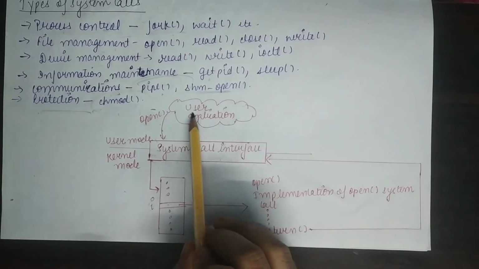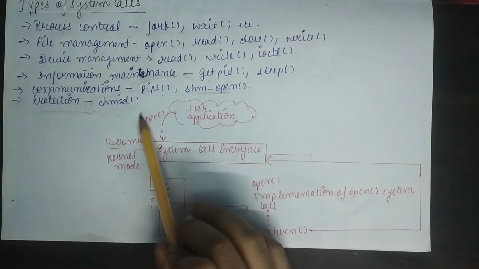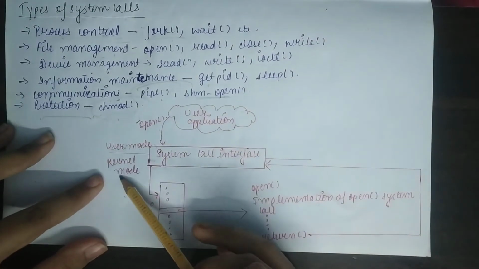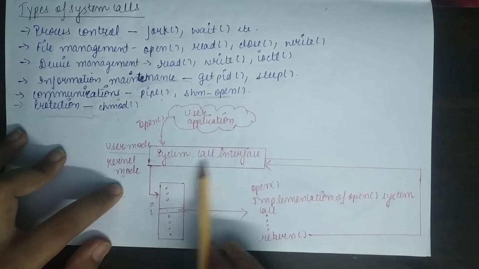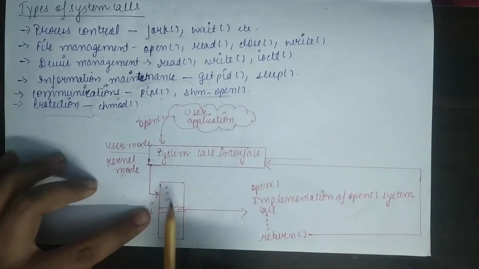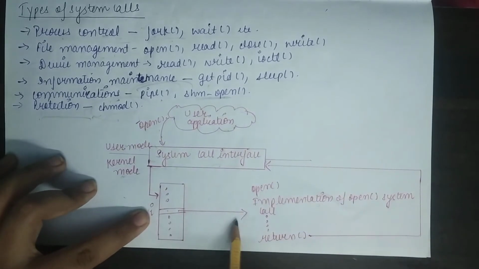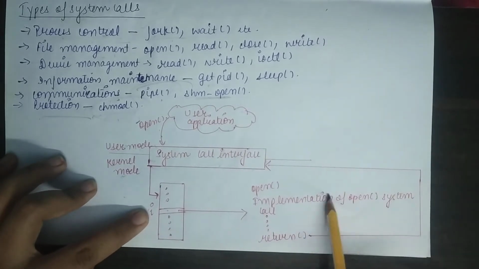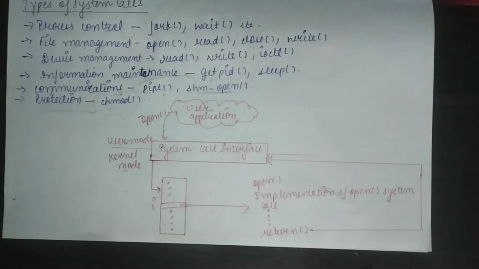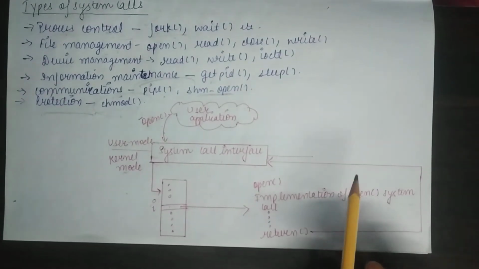If a user application invokes an open system call, the mode changes from user to kernel mode, and the system call interface looks in this table for the index of this particular system call, then calls the implementation of the open system call, and then returns the status of that system call.